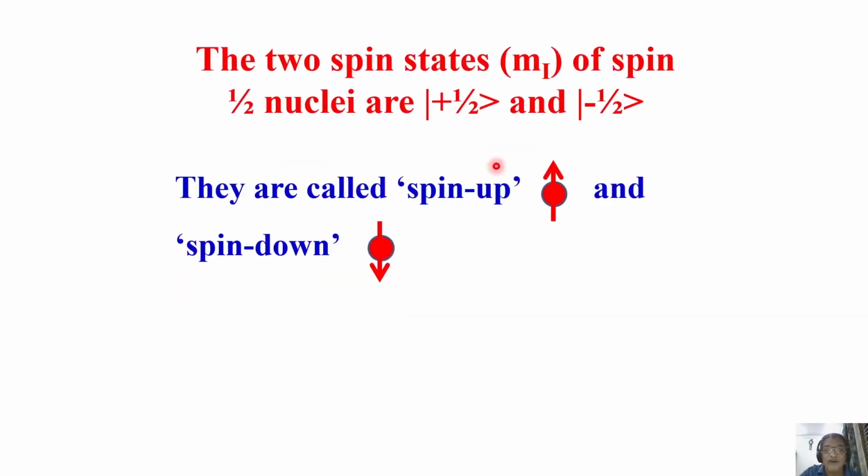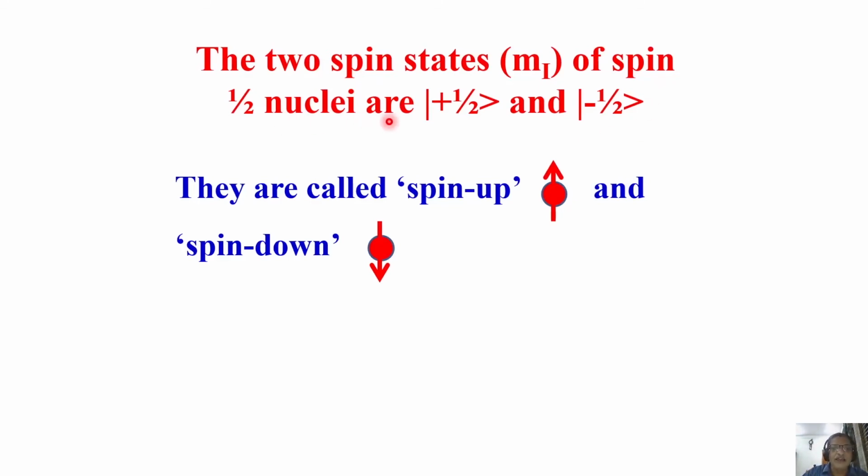The one which is in the direction of the field is called spin up, and the other one is called spin down. There are two orientations, spin up and spin down. They are also represented as plus half and minus half states. So spin half has two possible quantization states, two possible orientations along the z direction.